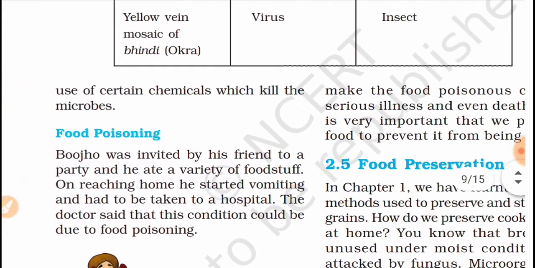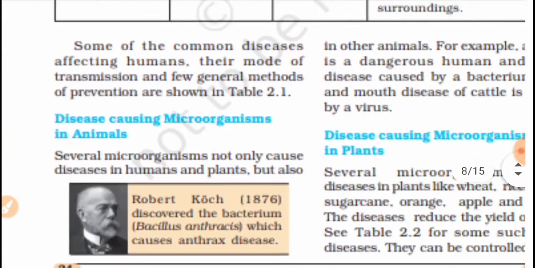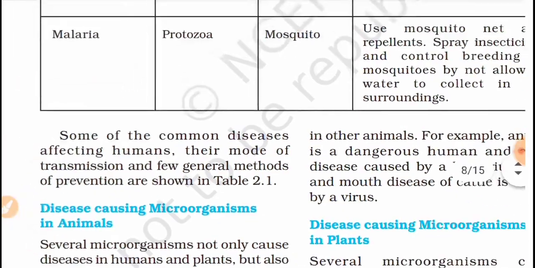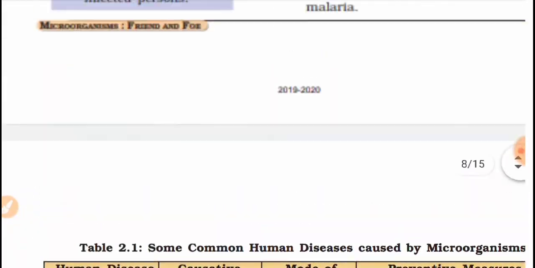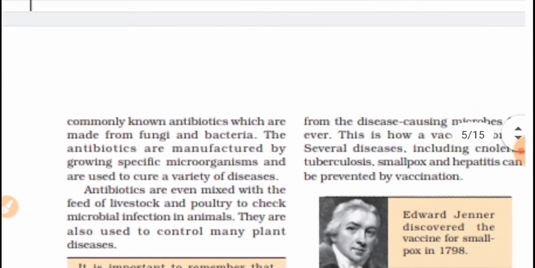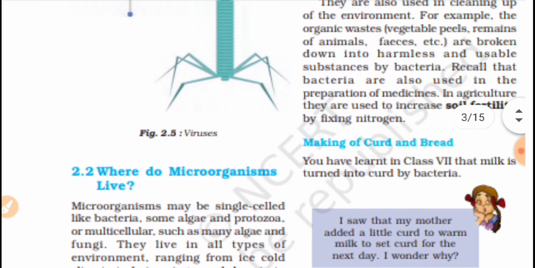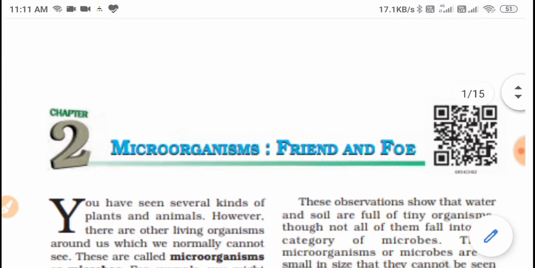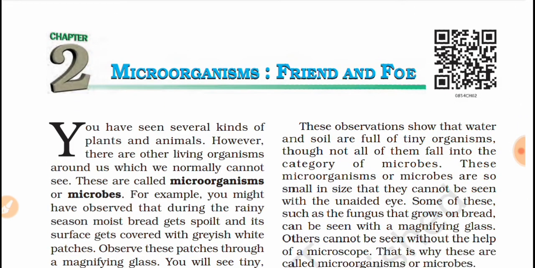Food preservation was also completed. Food poisoning and disease causing microorganisms in plants and animals, and their usefulness were also discussed previously, and how the vaccine was discovered. So all these topics were covered in this chapter. I hope you understand, and if you have any confusion you can ask.